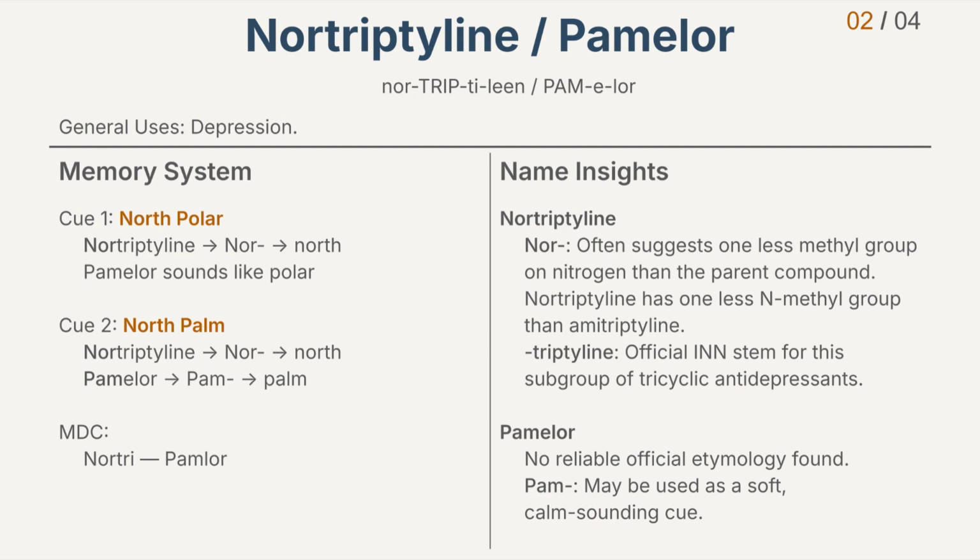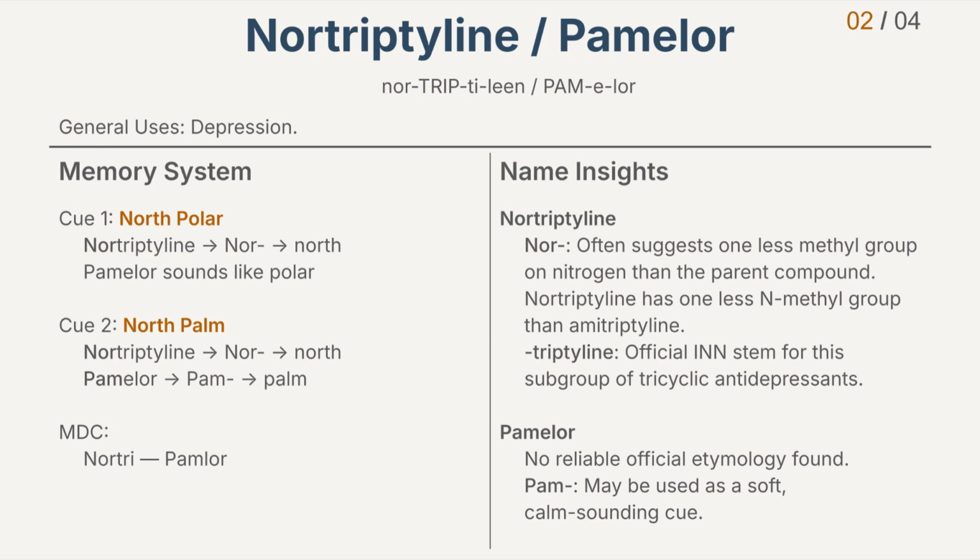Now let's briefly look at the name insights. First, the generic name Nortriptyline. Nor often suggests one less methyl group on nitrogen than the parent compound. Nortriptyline has one less N-methyl group than Amitriptyline. The ending, triptyline, is the official INN stem for this subgroup of tricyclic antidepressants. For the brand name Pamelor, Pam may be used as a soft, calm-sounding cue. This is a mnemonic association, not an official naming claim.